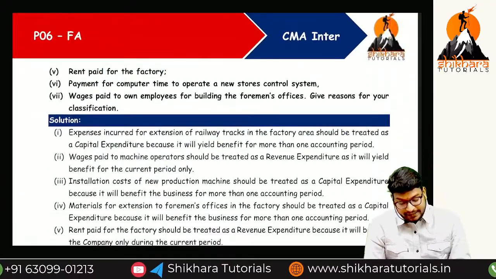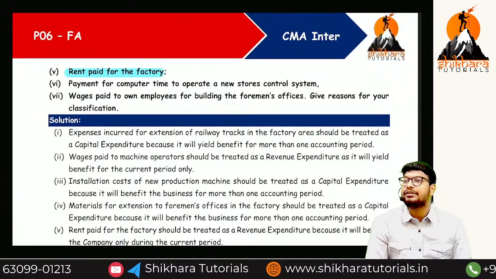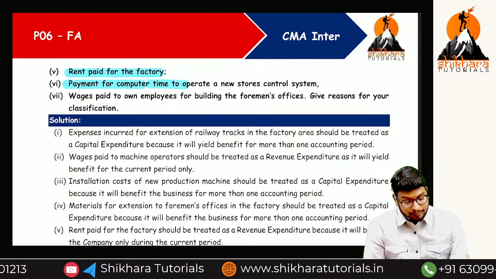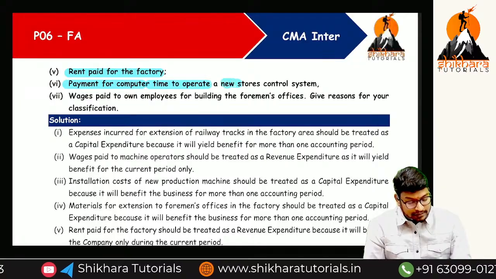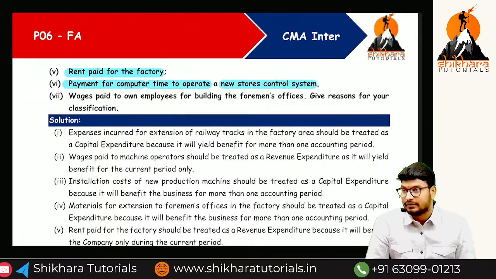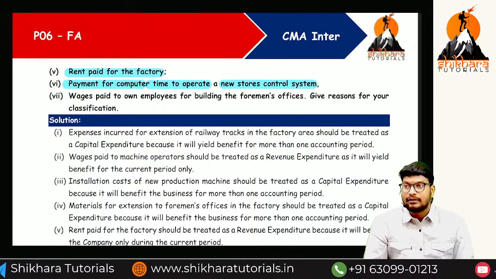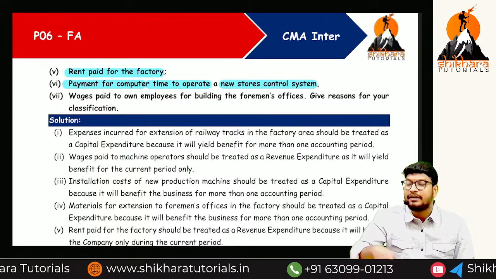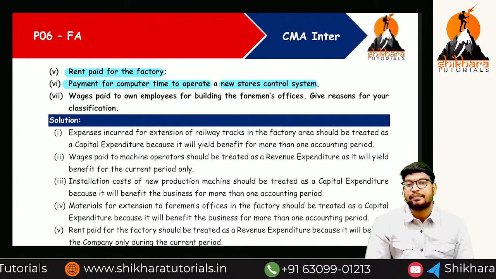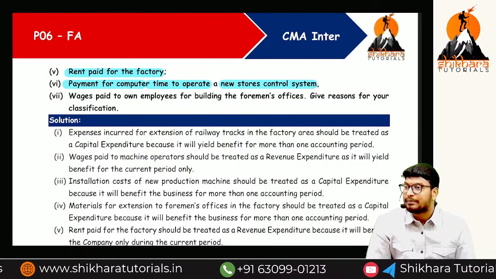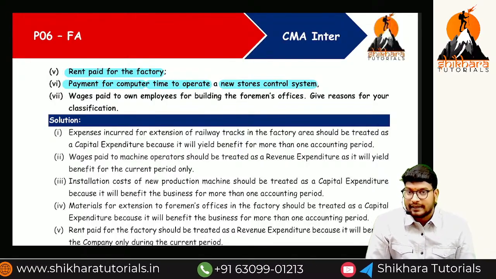Next, rent paid for the factory, revenue expenditure. Payment to the computer time to operate a new store control system. There is a store control system, like billing systems will be there. If you go to the tiffin shop, for that billing system there will be operators. For the operators, we used to pay what, ma? Salaries. The salary is a revenue expenditure.